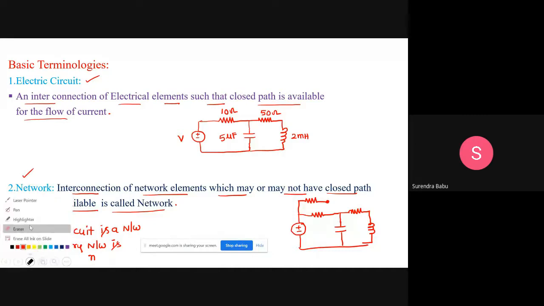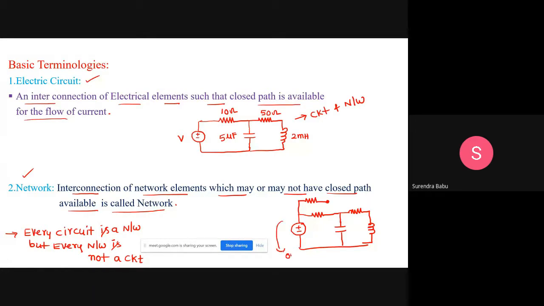The network which has only a closed path, that network is a circuit. But every circuit is a network. It is a circuit and a network. But this one is only a network. It is not a circuit.